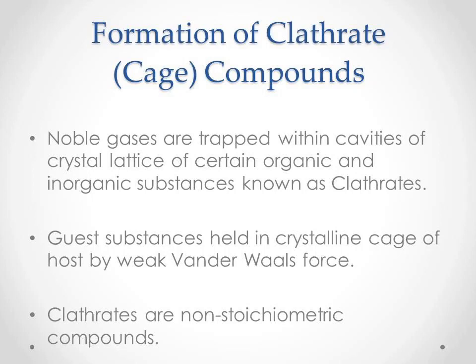Now, formation of clathrates. When beta-quinol, that is orthohydroxybenzene, crystallizes from its aqueous or alcoholic solution in the presence of inert gases like argon, krypton or xenon under some pressure, say 10 to 40 atmospheres, it is observed that the inert gases are trapped in the crystal lattice of beta-quinol. Beta-quinol forms crystals up to 1 centimeter in length. Such trapping of inert gases in a crystal lattice is called clathrate or cage compounds.